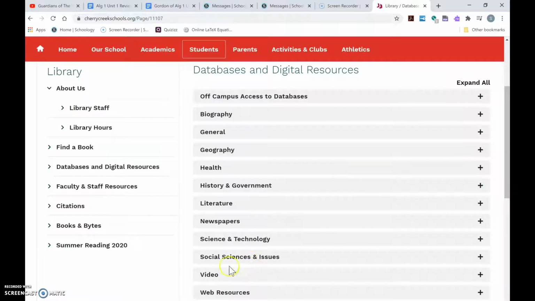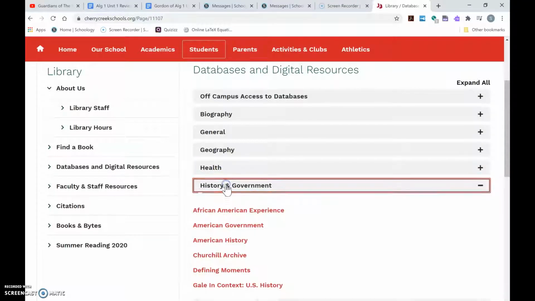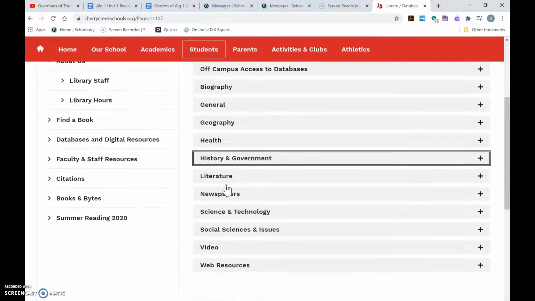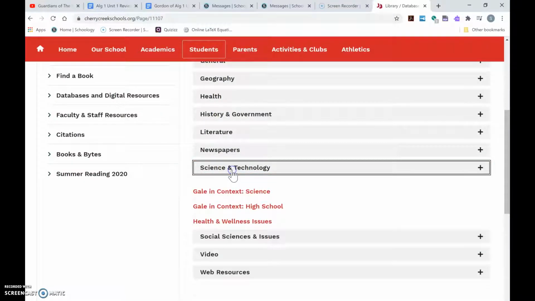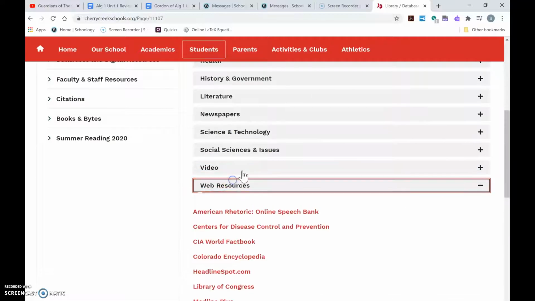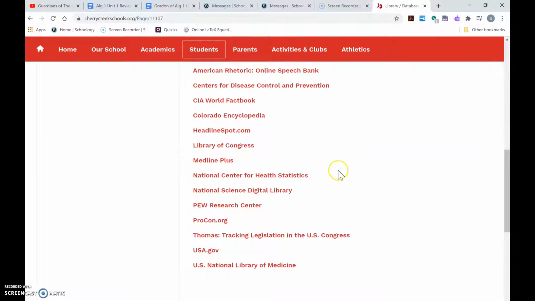And one place you can kind of look is just these general databases, like health is a pretty good one. Maybe history and government might be helpful. Maybe science and technology. But one thing I think would be helpful to us is under these web resources. There's a couple places I think would be most helpful.